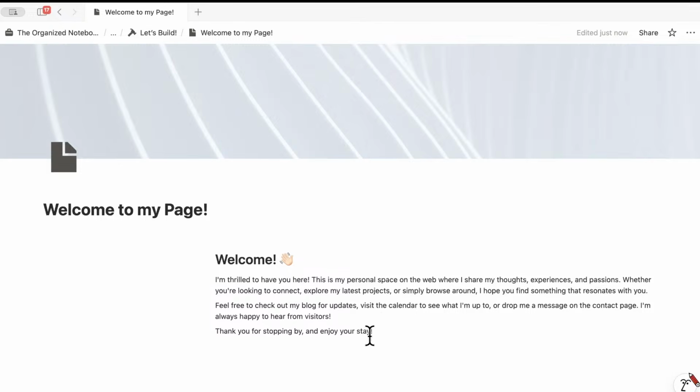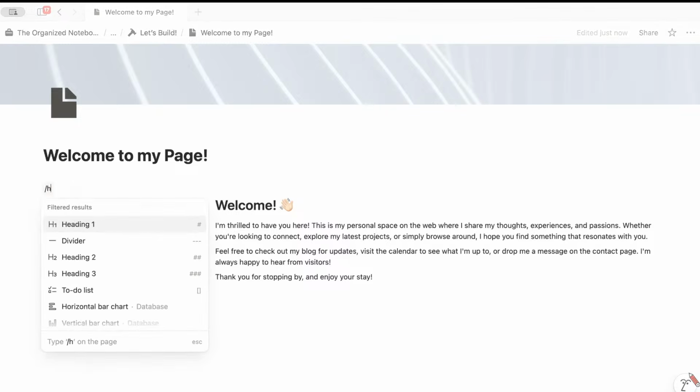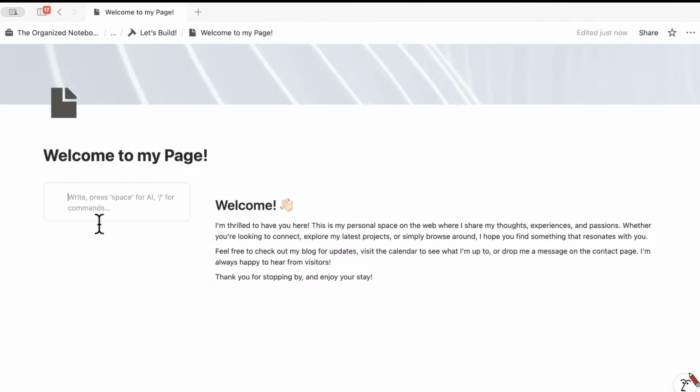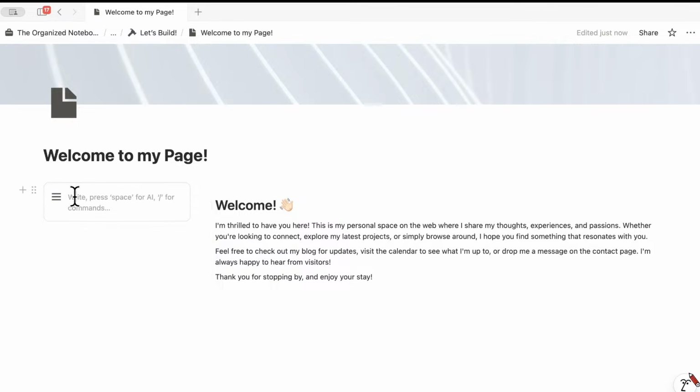So this is just some sample text here. And on this side, we can do /callout, and we can start with a navigation. And actually for the navigation with Notion sites, you can also build in a navigation through the customization, but there are some limitations. So I'm going to show that to you when we publish this one. But basically, I think it's up to 5 pages that you can actually have on the top as the navigation. So if you have more than 5 pages, you might want to build in your own navigation system.